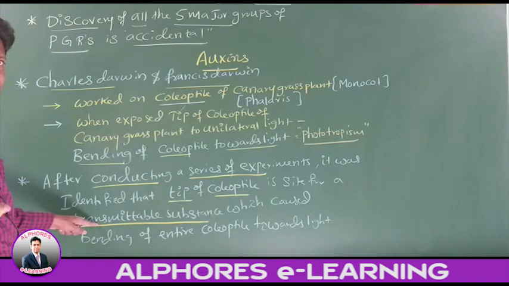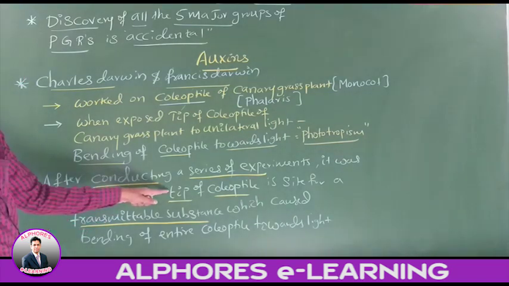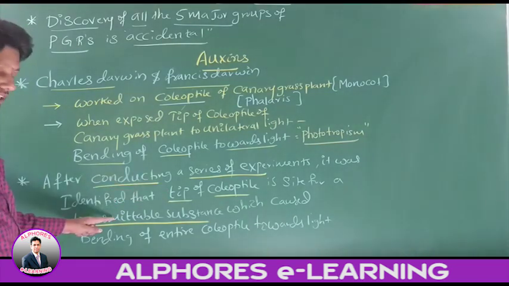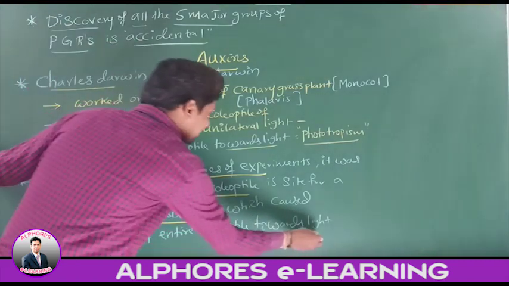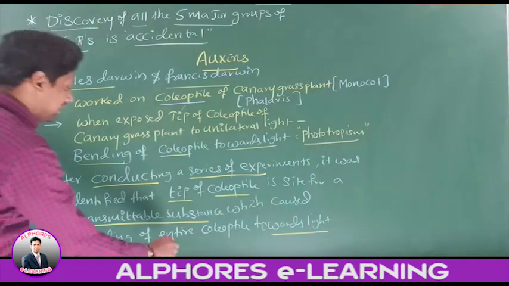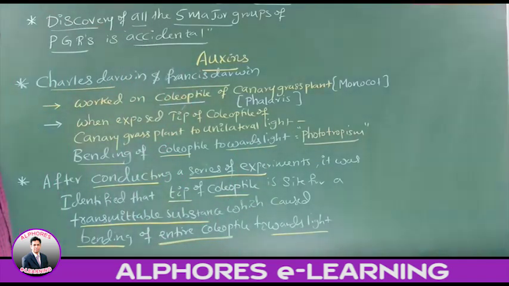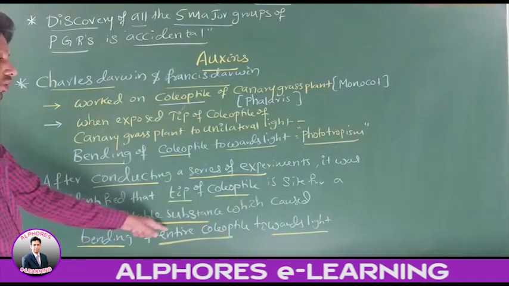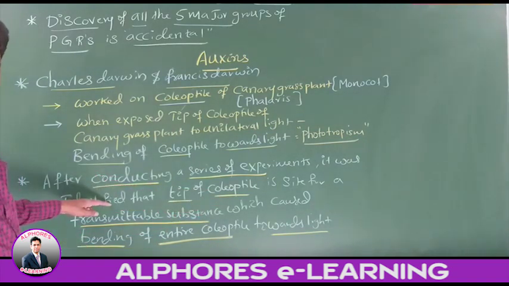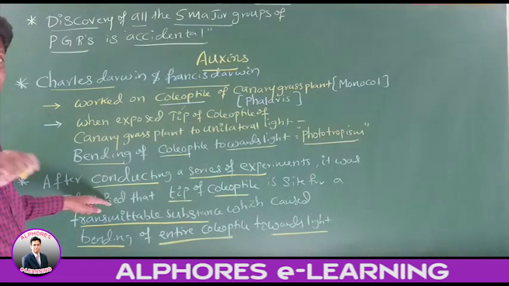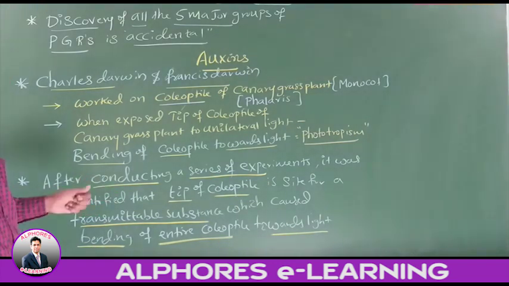This transmittable substance is responsible for bending towards sunlight. The entire coleoptile is bending. Therefore, this bending of the entire coleoptile towards light is due to a transmittable substance synthesized in the tip of the coleoptile.